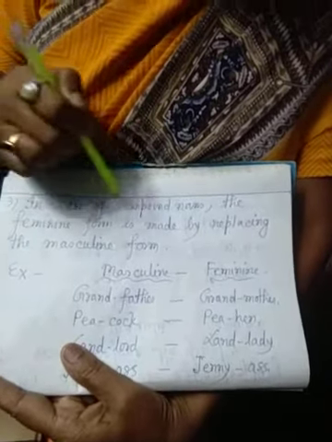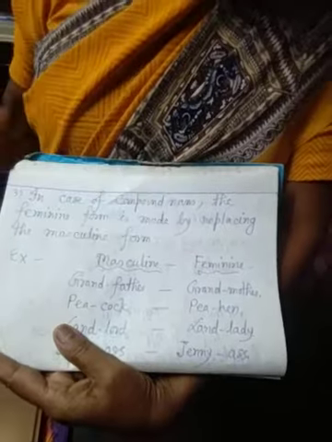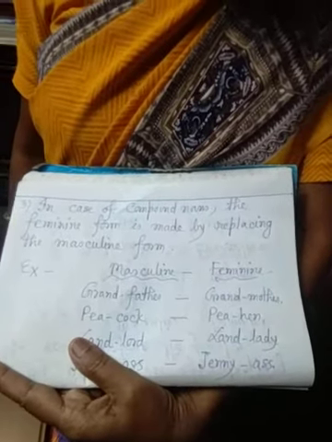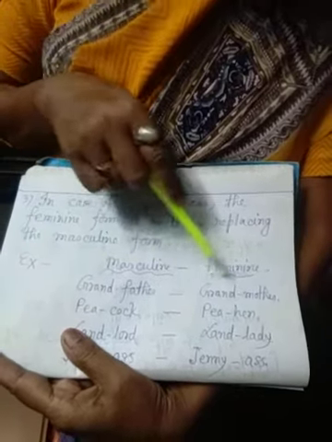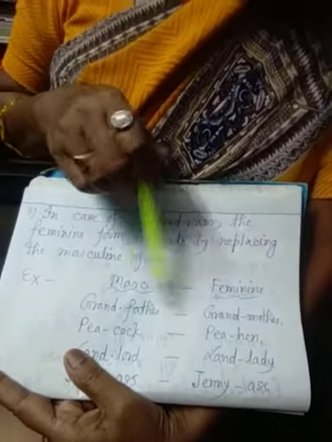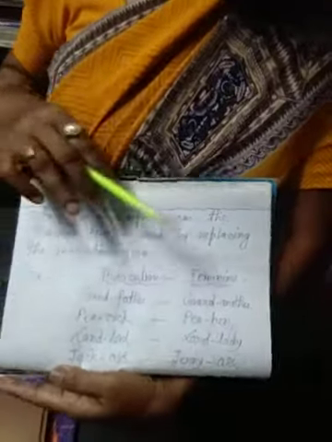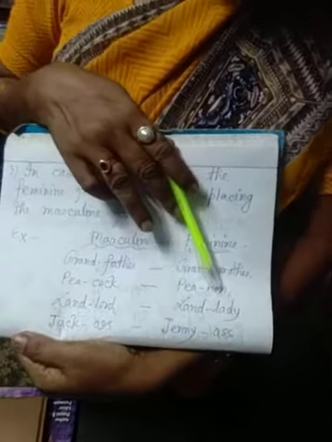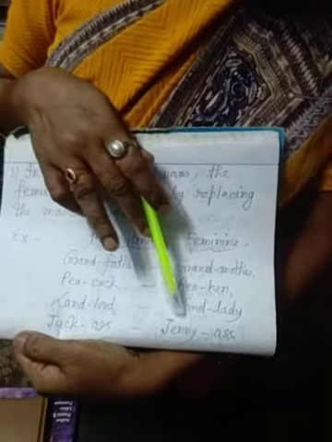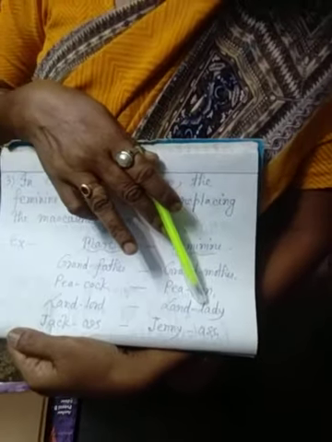Peacock, peahen. Landlord, landlady. Jackass, jenny.